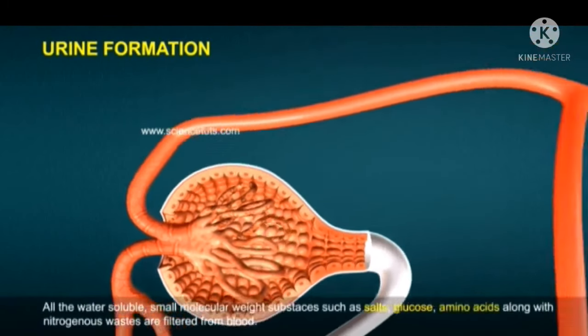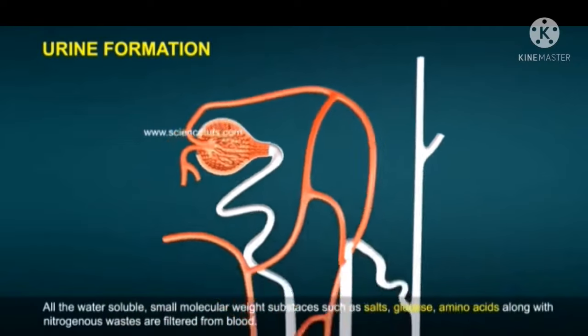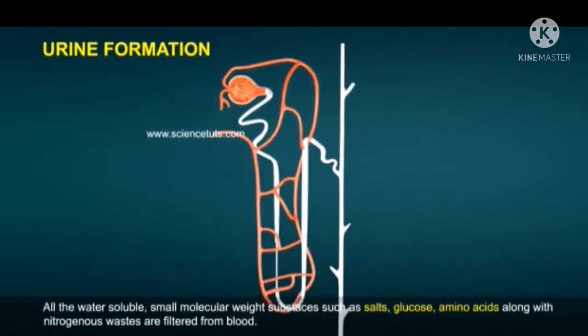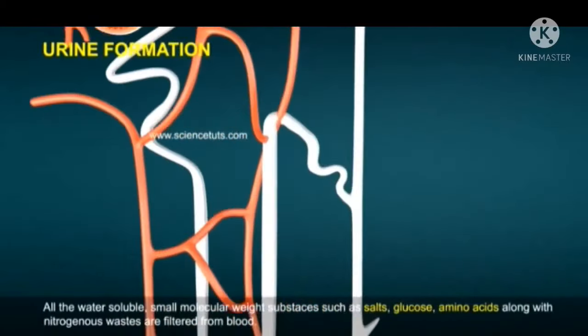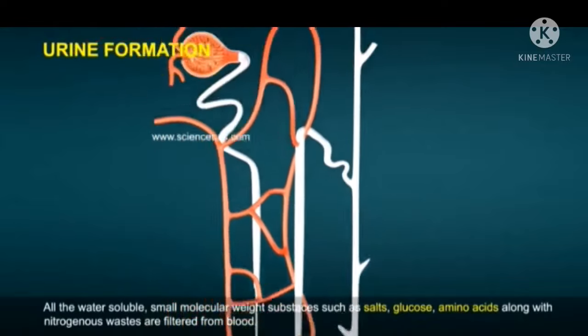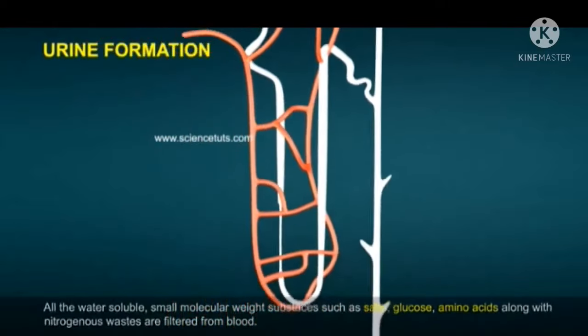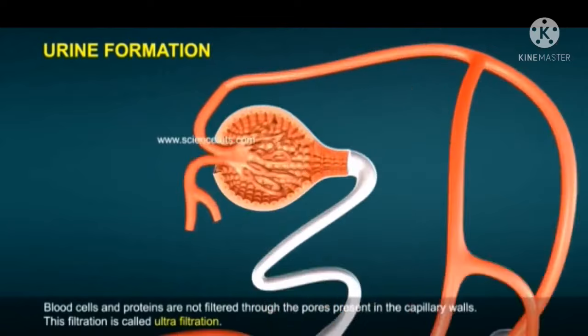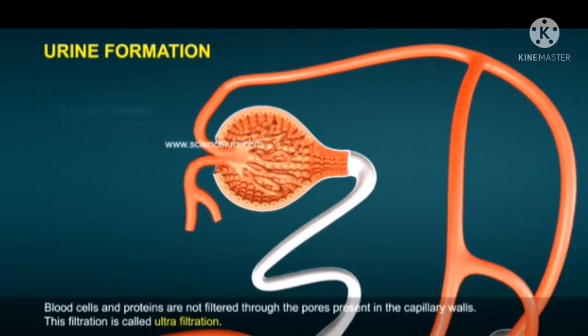All the water-soluble small molecular weight substances such as salts, glucose, amino acids, along with the nitrogenous wastes are filtered from blood. Blood cells and proteins are not filtered through the pores present in the capillary walls. This filtration is called ultrafiltration.